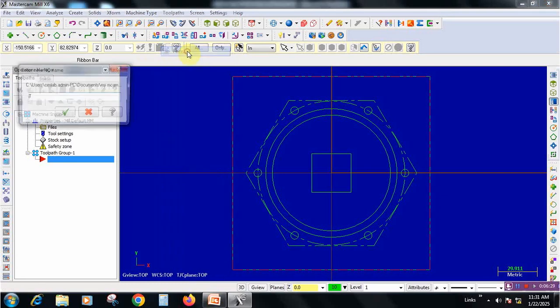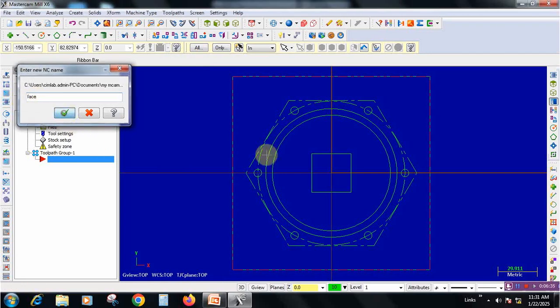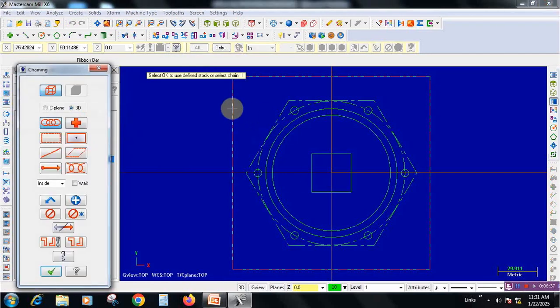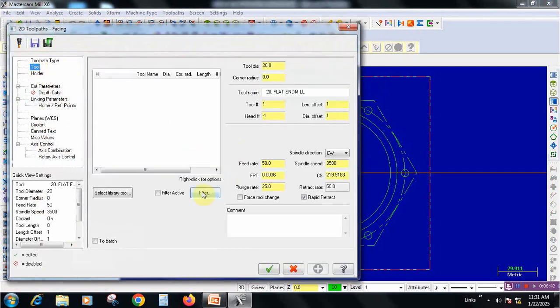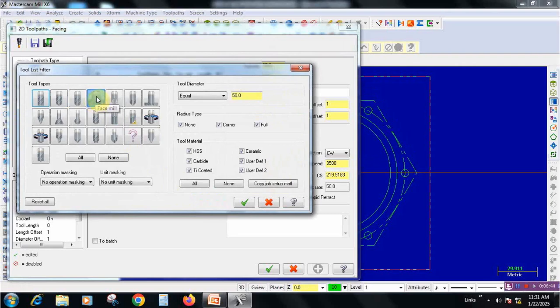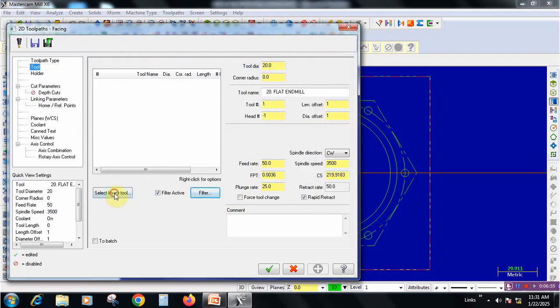Go to facing operation. Now we can enter the name. Click OK. Click on the outer boundary and go to tools, filter, selecting face mill cutter. For other milling operation, end mill cutter will be selected. So first one is a facing, equal to 50 mm diameter cutter we are selecting, and then go to library.